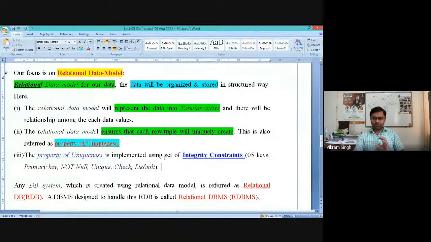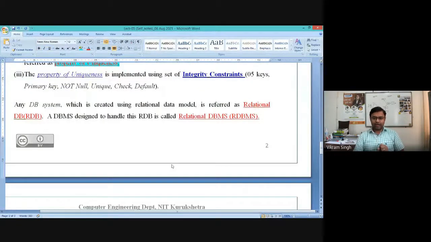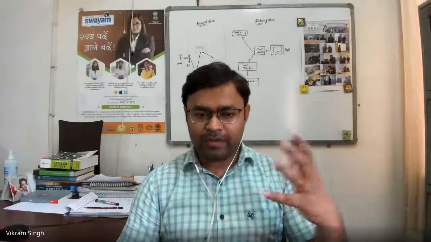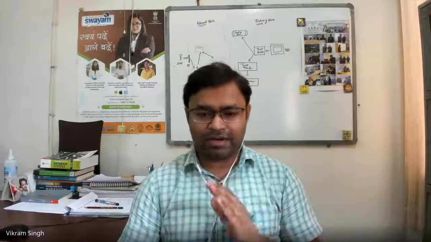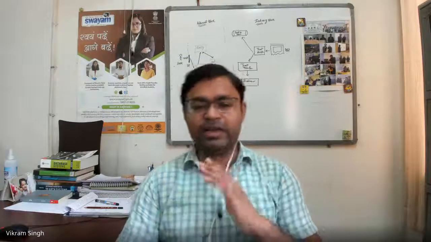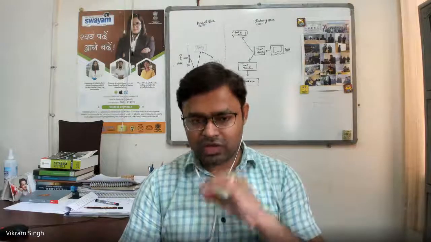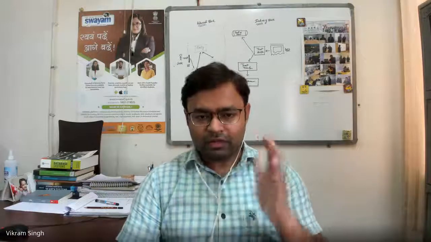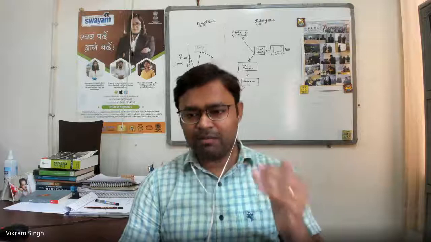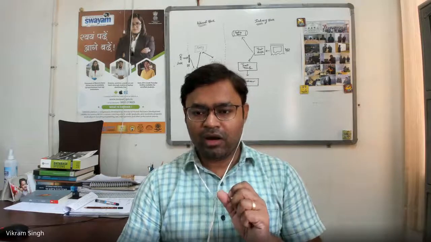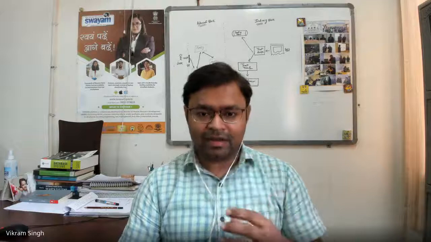So that is it for today's discussion. If you have anything to ask right now, just let me know, because we have partially touched upon the concept called data model. We have discussed the property of relational data model and what needs to be ensured, like the property of uniqueness. These three properties and their implementation, we will be discussing in detail later.